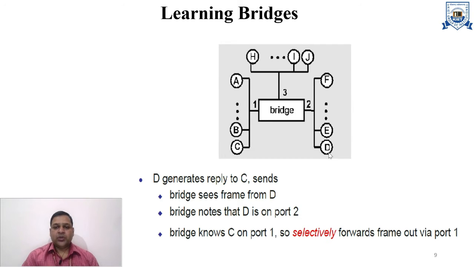This means that when D replies, the bridge now knows that machine D is located on LAN 2 and machine C is located on LAN 1. Now, when the bridge finds a packet for machine C, since it already knows C is in LAN 1, it will communicate directly to C rather than broadcasting. This communication will be completed, and the other LAN will be ignored for broadcast, because the communication between C and D is now completed.